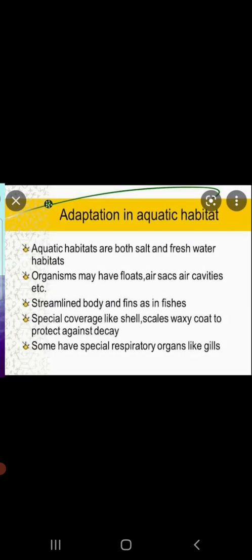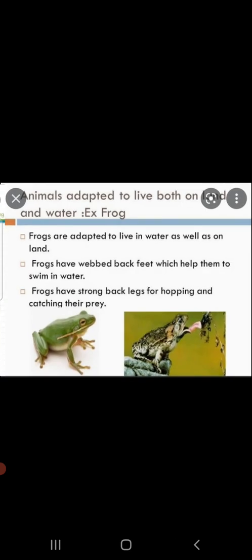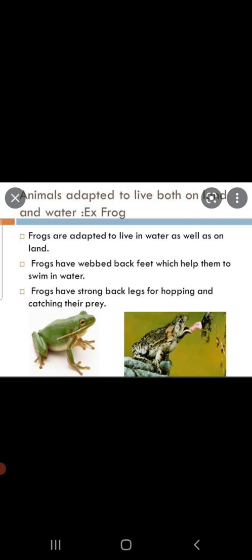A frog. A frog also lives in water. It is found in both water and on land. The features shown by frogs that help it to survive are webbed feet to help in swimming, lungs for respiration on land, and moist skin for respiration in water. Frogs have strong hind legs to help in leaping and catching prey. These are the adaptations shown by the fish and frog in animals under freshwater habitats.